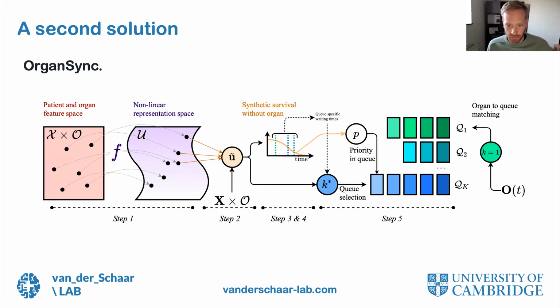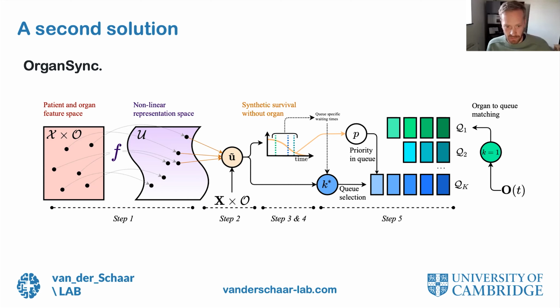A second solution, which we also modeled in our lab, is called OrganSync. OrganSync consists of roughly 5 steps. The first step is to map the patient and organ space into a linear representation space using a nonlinear method. The second step is to build a new synthetic patient and organ pair to which we can compare, to see what would have happened if we didn't give them an organ or gave them some other organ.